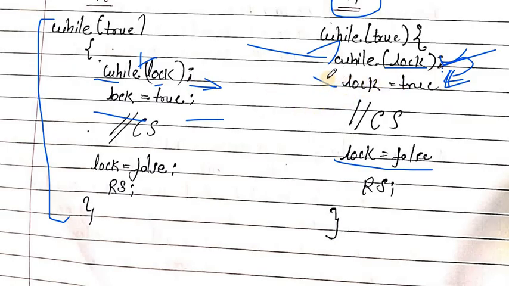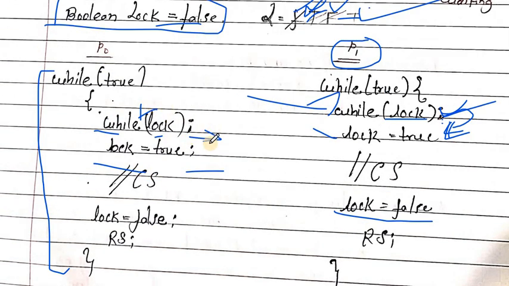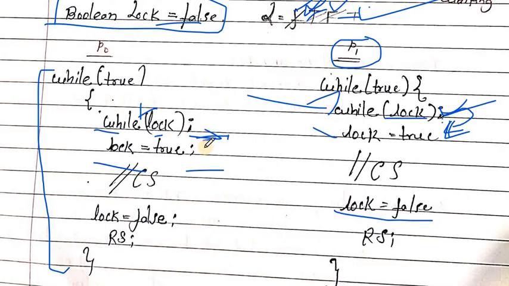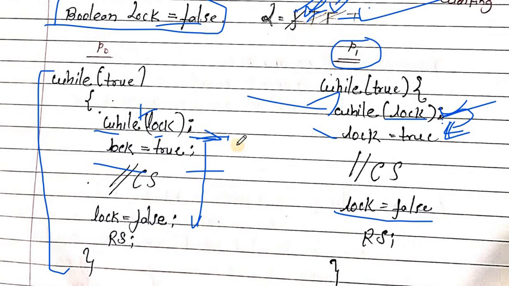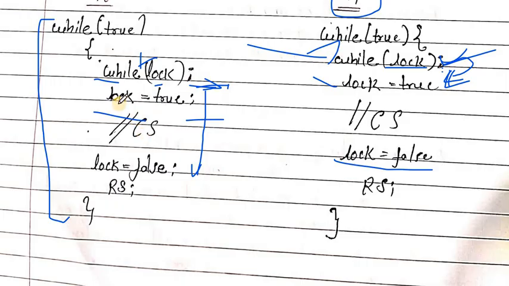Now it's the chance of P0. P0 continues from the step where it left off. Now the lock is equal to true. After lock is equal to true, the lock becomes true, and P0 is in the critical section. P0 is in the critical section, and the preemption happened.